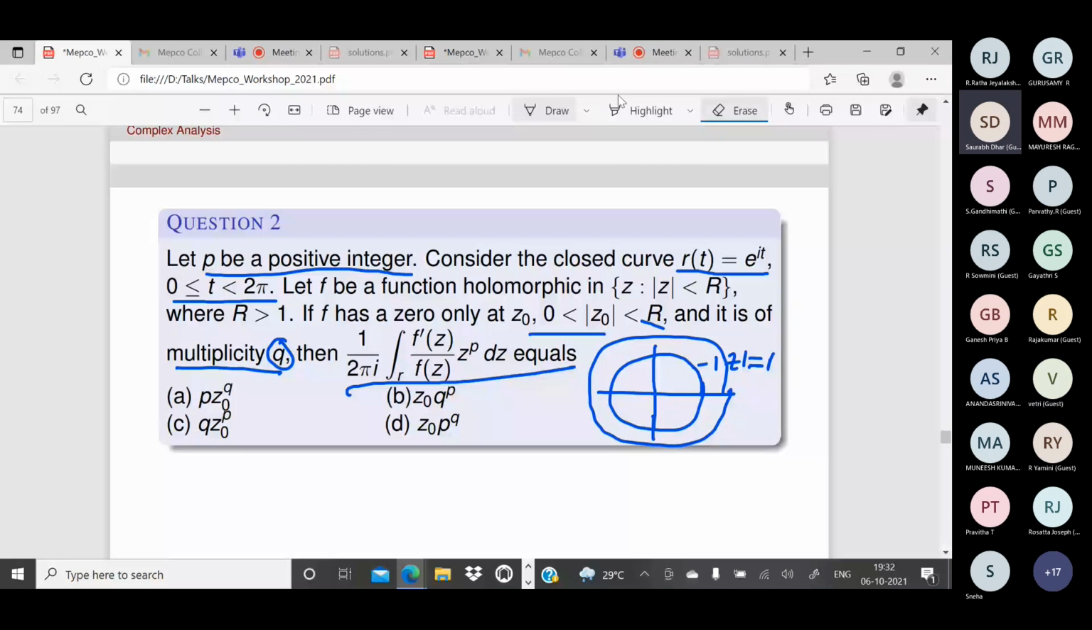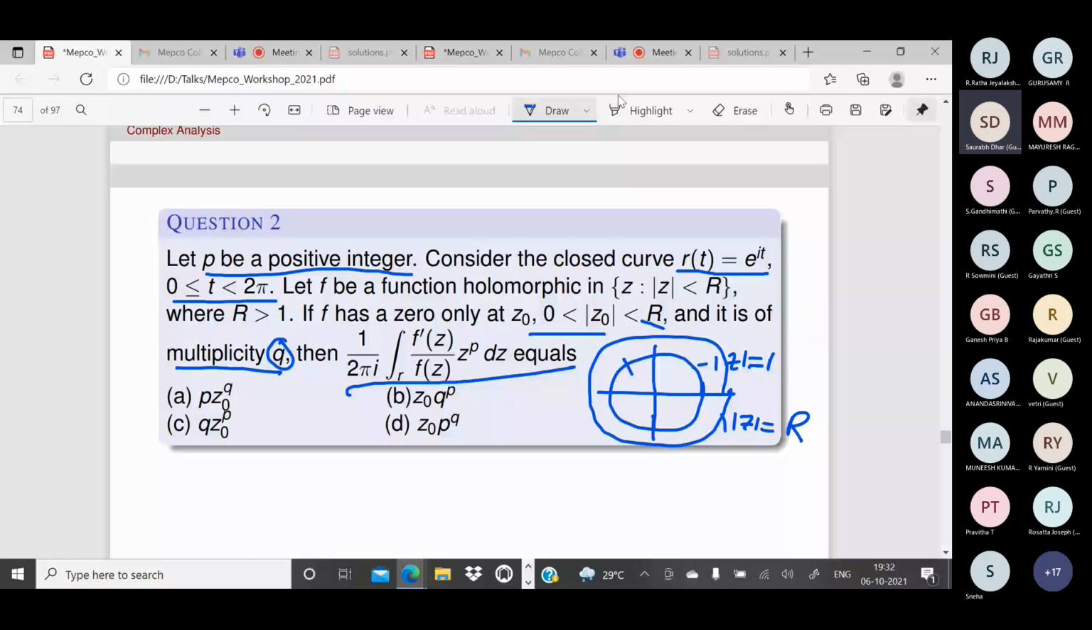See, this is my circle mod z equal to R. The smaller circle is mod z equal to 1. f has a zero only at z naught with 0 less than modulus of z naught less than R. So what are all the possibilities for z naught? It could be on the circle also. That is not clear. It could be outside the circle. It could be inside the small circle.